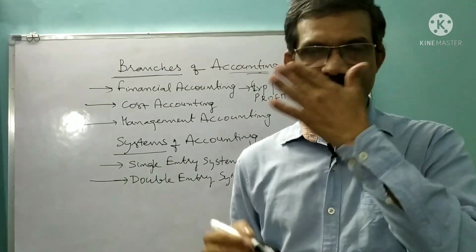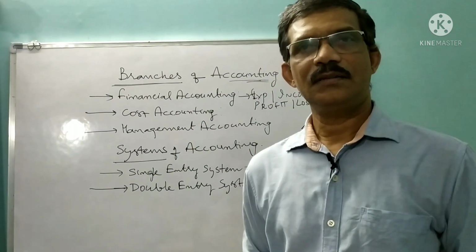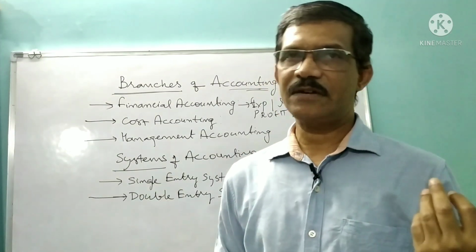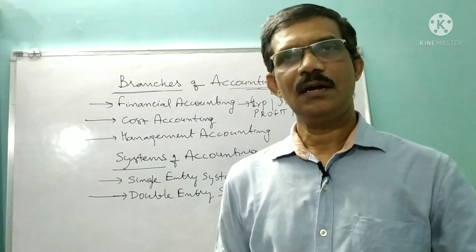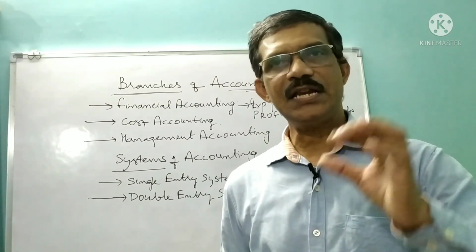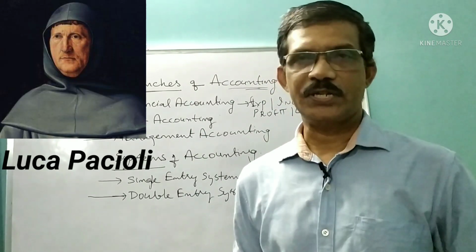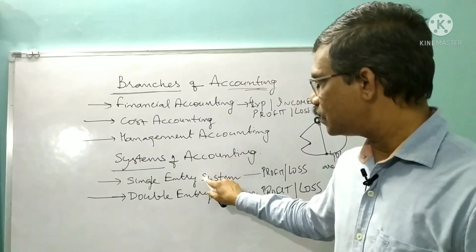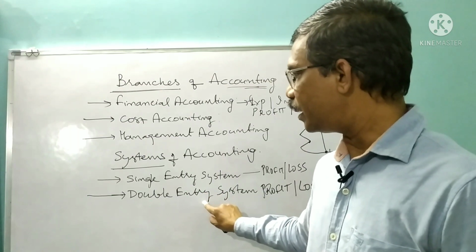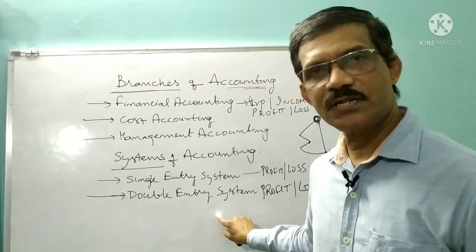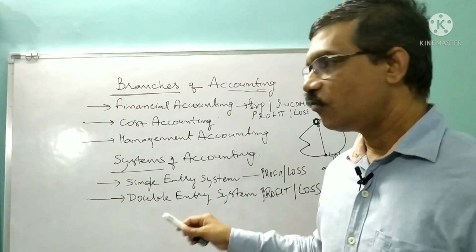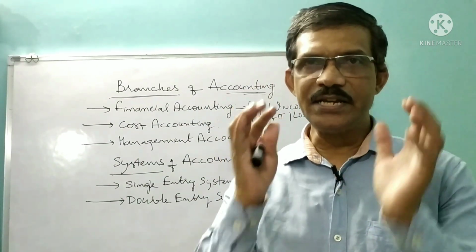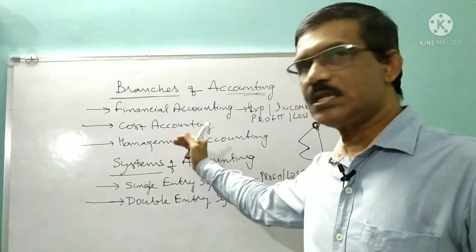Single entry system is believed to have been developed by Indians, whereas the double entry system was developed by Western people, and more especially an Italian mathematician. So that's why people normally say that this is an Indian system of accounting and this is an Italian or Western system of accounting. We will continue our class in the next video and discuss in detail these two systems of accounting.